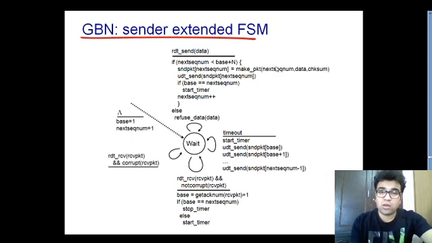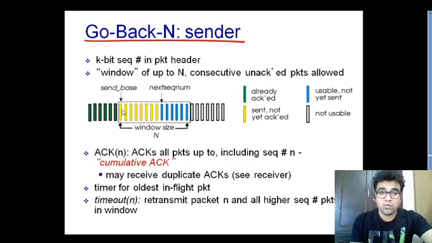Then you can check again a condition which is base equals next sequence number. That is the case when this window is just created and all the packets are still inside this window. At that moment, this send base packet would be the next sequence number packet, because the first packet is yet to be sent from the sending side to the receiving side.